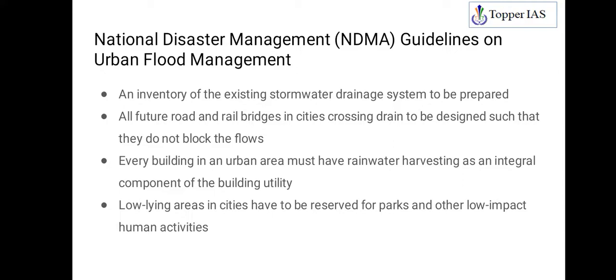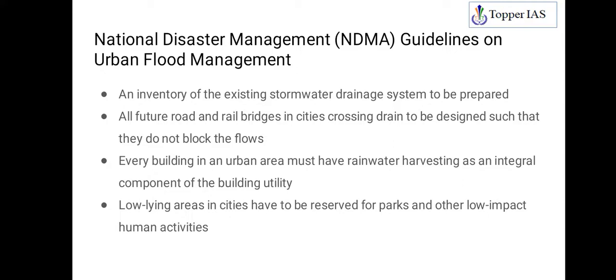Then every building in an urban area must have rainwater harvesting as an integral component of building utility. Rainwater harvesting means collecting the rainwater that you receive. So every building should have a rainwater harvesting utility component in the building structure. Then low lying areas in cities have to be reserved for parks and other low impact human activities.